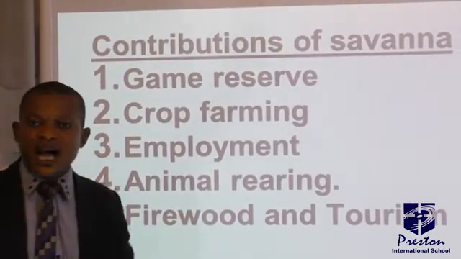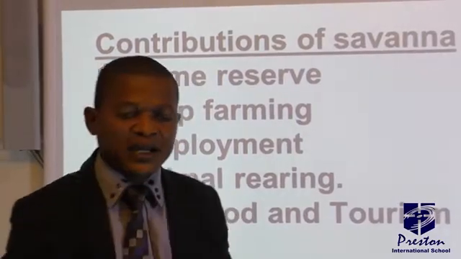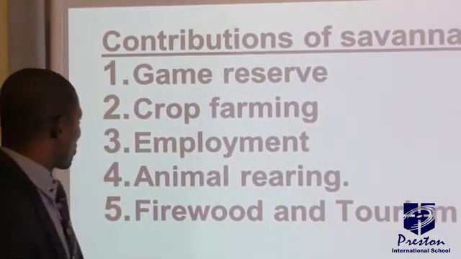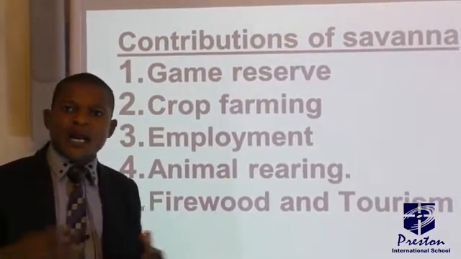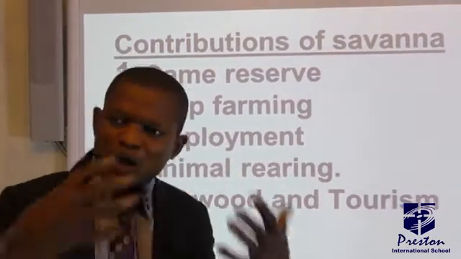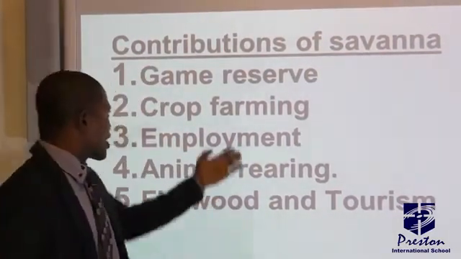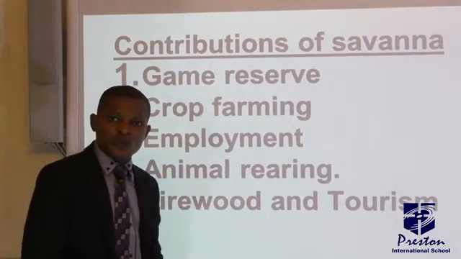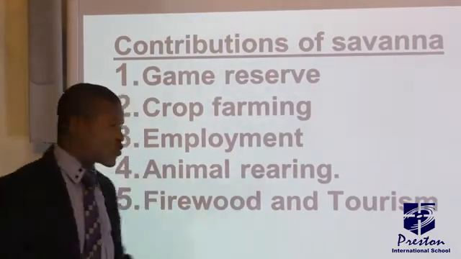Number 1 is game reserve. You know, savanna is a good land for keeping wildlife so that they will not go into extinction. And number 2, crop farming. Arable crop farming is carried out there. You can plant crops like maize and millet in the Savannah region. It's very good in that region. Then employment opportunity too. People that carry out farming, that is their source of living.